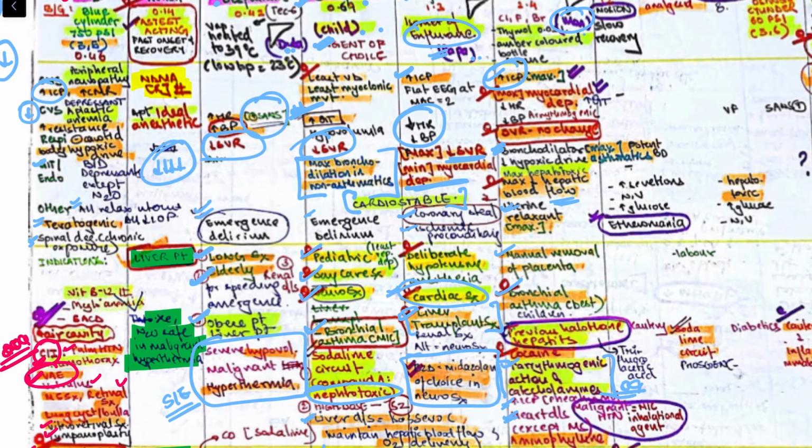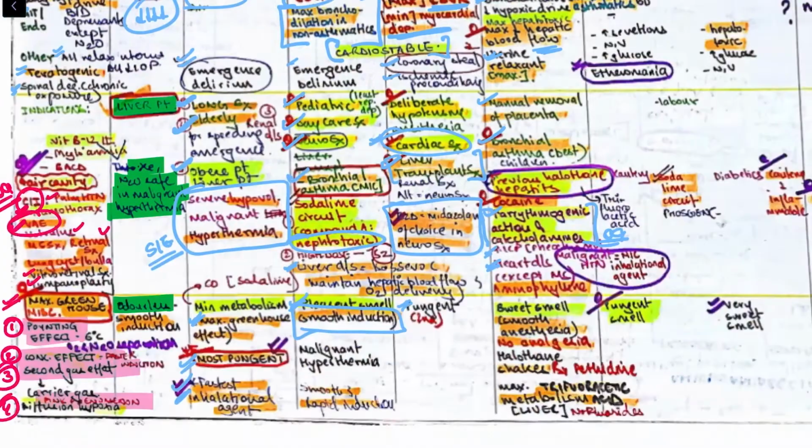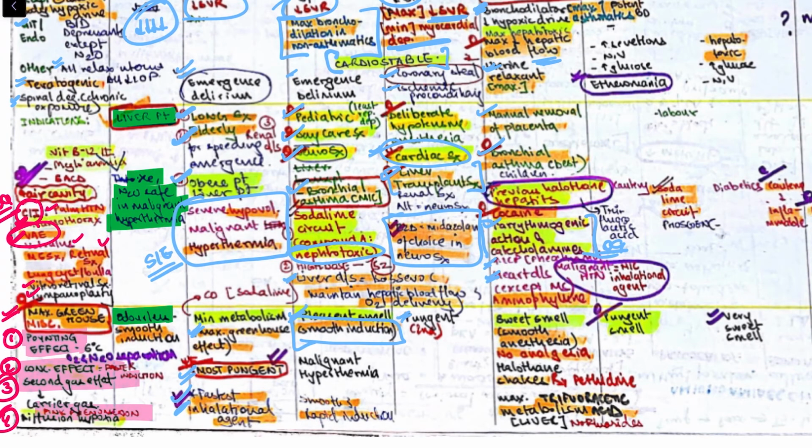Halothane we won't give in heart disease. It is the most common inhalation agent that causes malignant hyperthermia, malignant hypertension. The smell is smooth, sweet, and it will lead to smooth anesthesia. There will be no analgesia. The side effect is halothane shakes, for which the treatment is pethidine, and it has maximum metabolism in the liver and forms a product called trifluoroacetic acid.